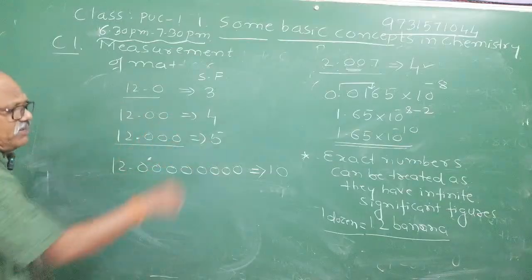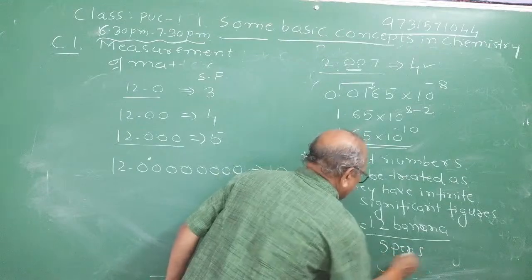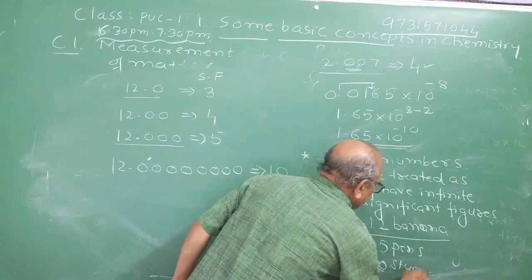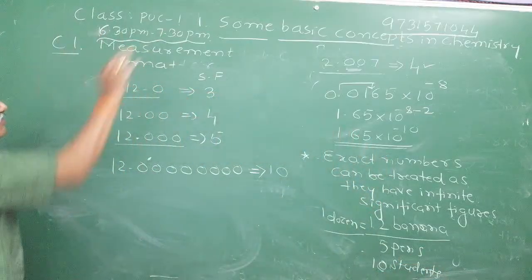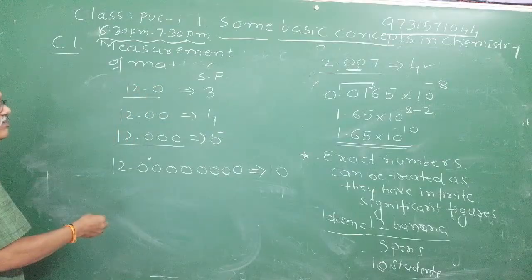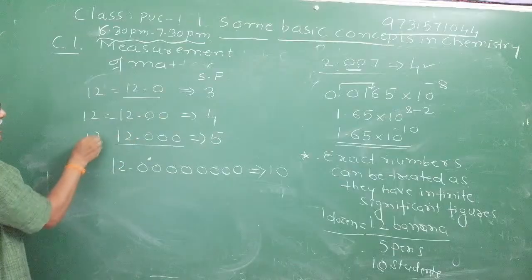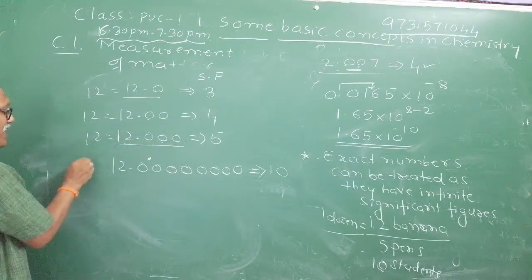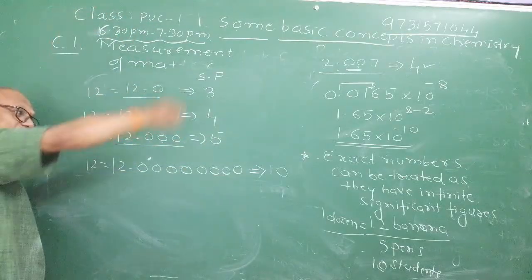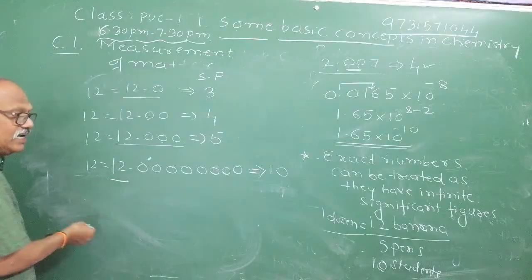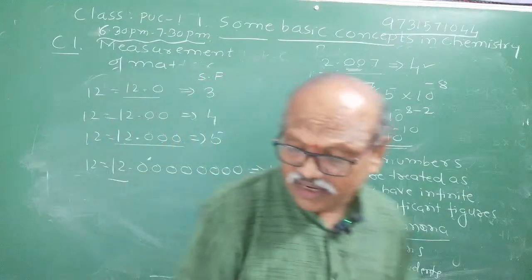Understood? Whenever definite numbers are there, 12 bananas, 5 pens, 10 students, if the exact number is there, then the number of significant figures is infinite. Why infinite? You put the decimal point and zeros, it is also 12 only. 12 can also be written as 12.00, 12.000, any number of zeros. As you go on increasing the zeros, its value will be 12 only, but you can put an infinite number of digits. So that is the meaning of significant figures.